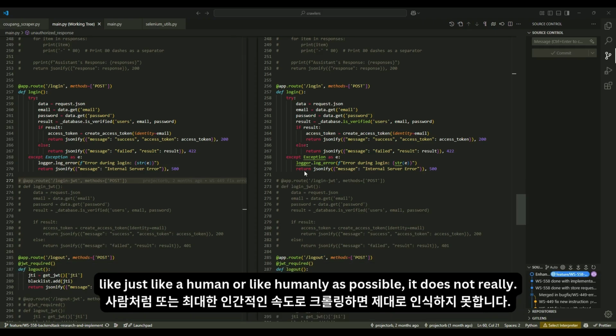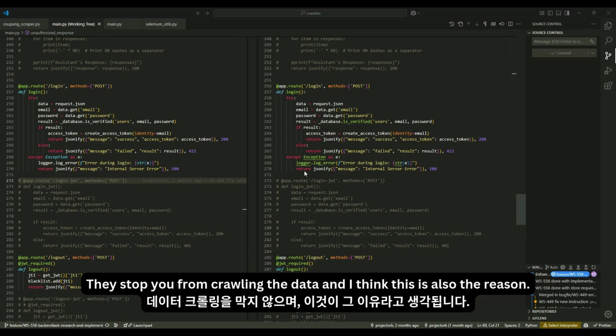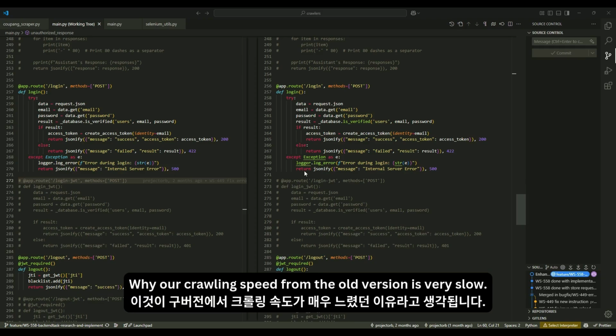It does not really stop you from crawling the data. And I think this is also the reason why our crawling speed from the old version is very slow.